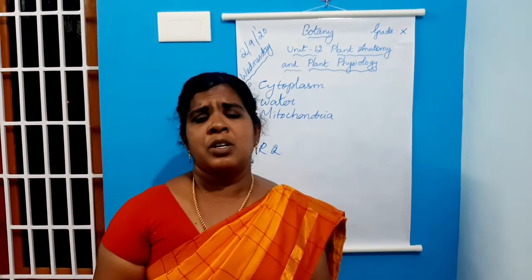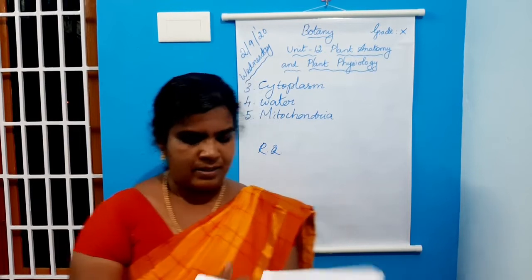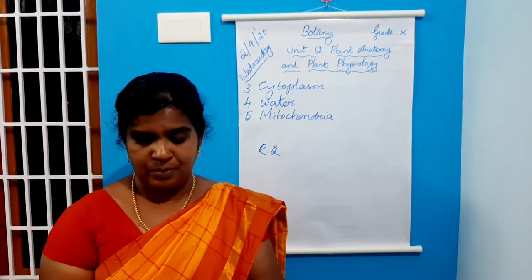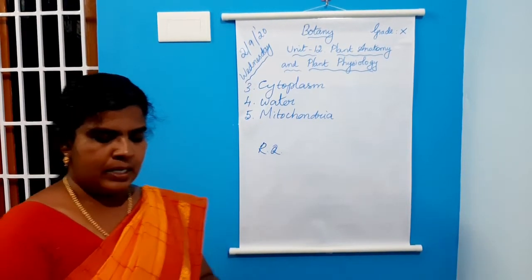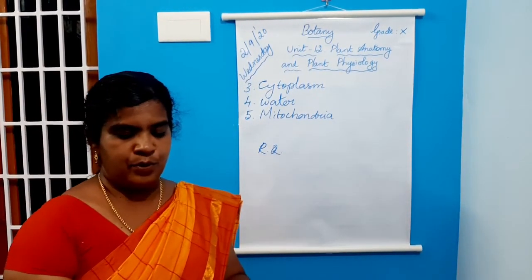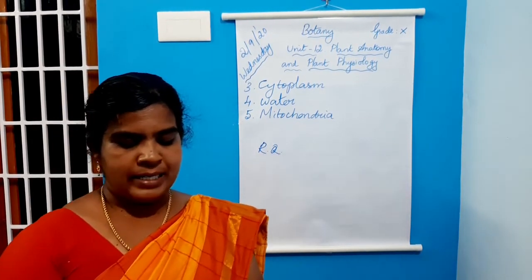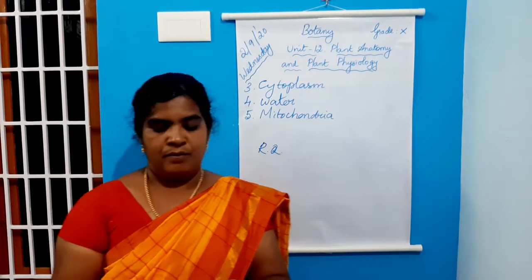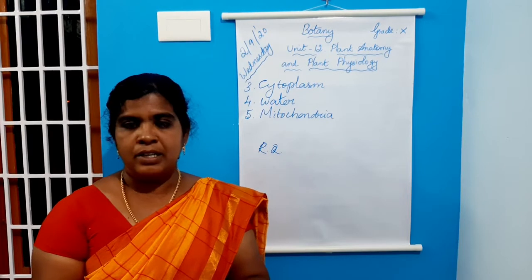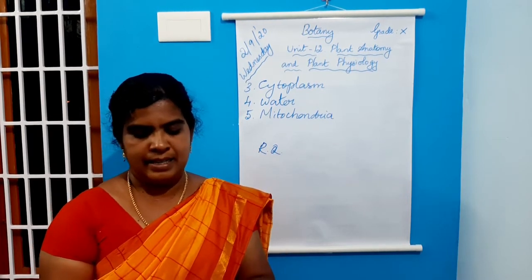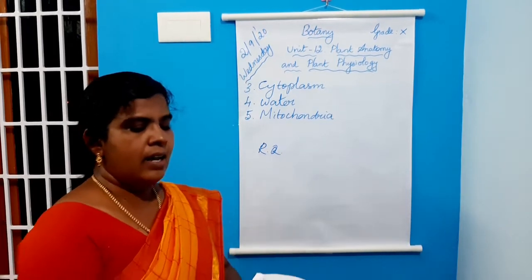Okay, now you are going to mark the book back question answers or the evaluation part. Children, please turn to page 184 in the textbook. Page 184. See, choose the correct answer. Roman number 1, choose the correct answer. Fourth one, which is formed during anaerobic respiration. Option B is correct, that is ethyl alcohol, which is formed during anaerobic respiration.